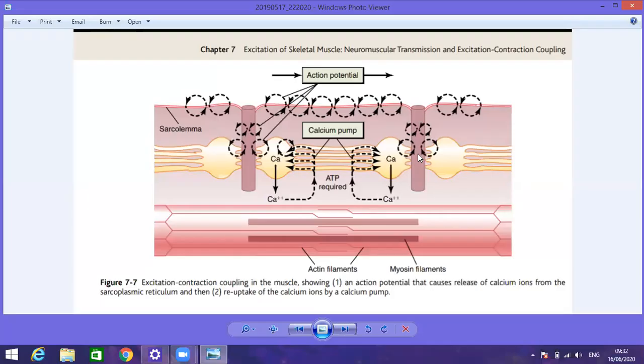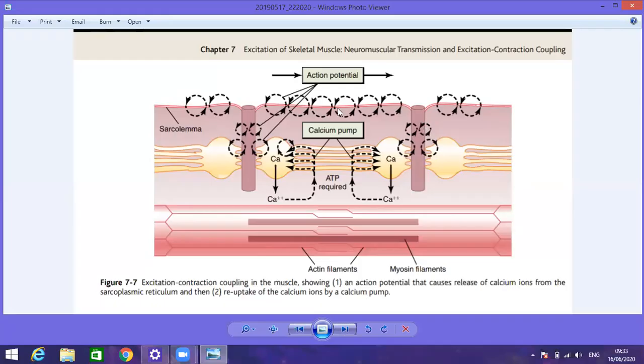These are the tubules, and they run transversely along the whole thickness of the cell. And what is the transverse tubule? You can see that it is just an invagination of the membrane surrounding the cell, surrounding the muscle fiber. Invagination means inward extension. The transverse tubule extends through the whole thickness of the muscle fiber.